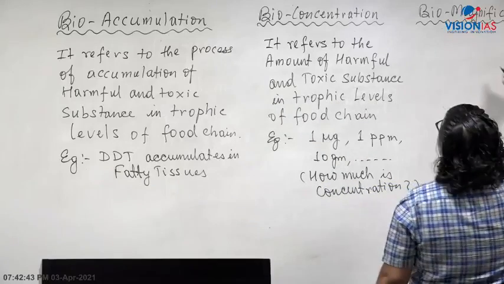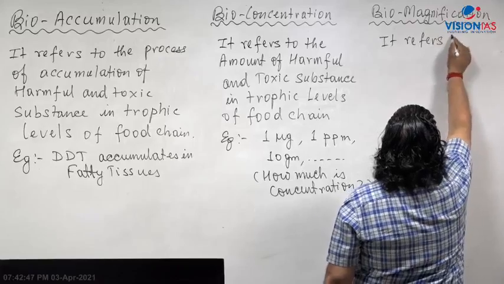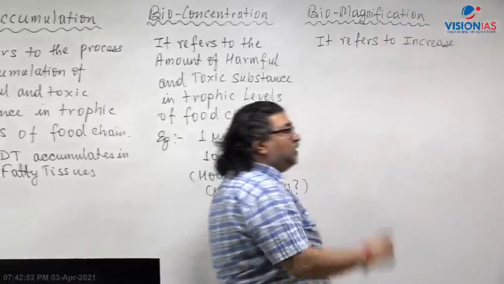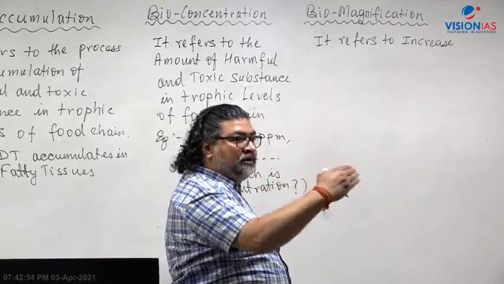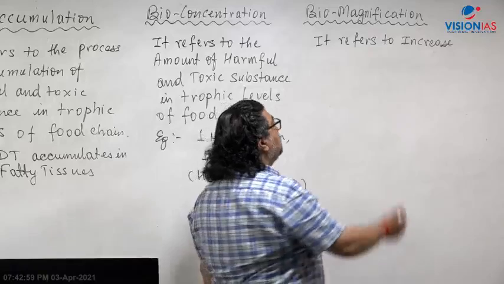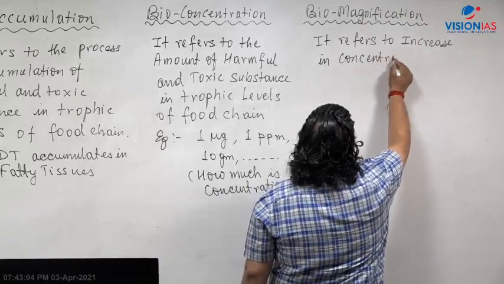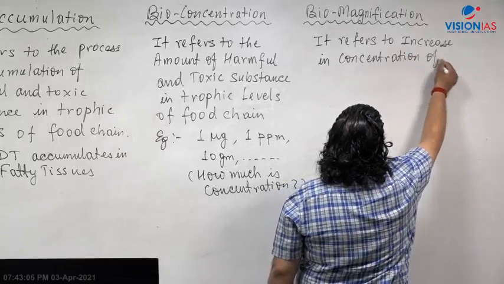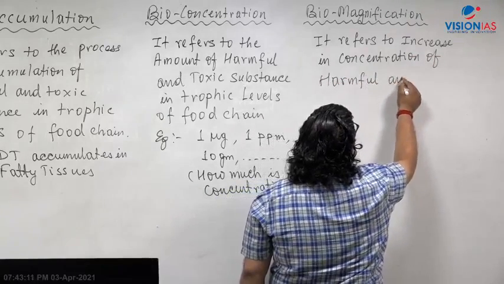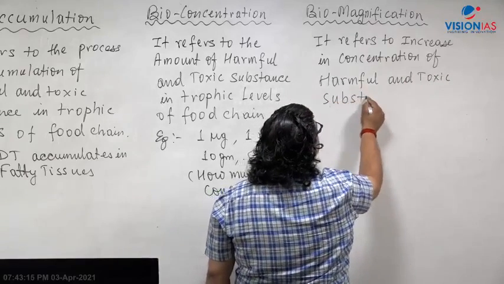Now what is biomagnification? Biomagnification refers to increase. Here the word is increase. It is how the concentration increases from one trophic level to the next across the food chain. So here it refers to an increase in concentration of harmful and toxic substances.